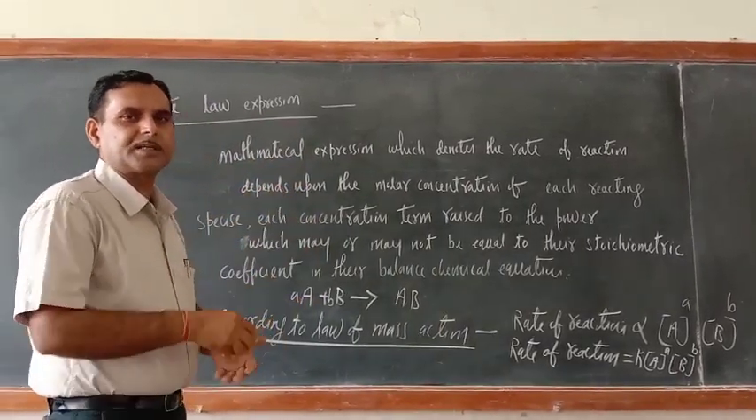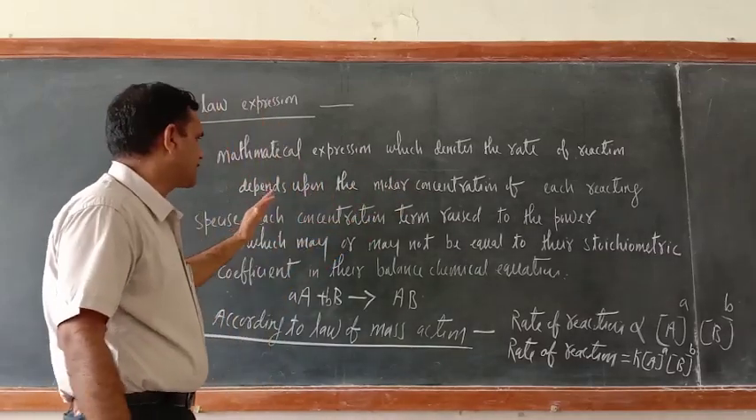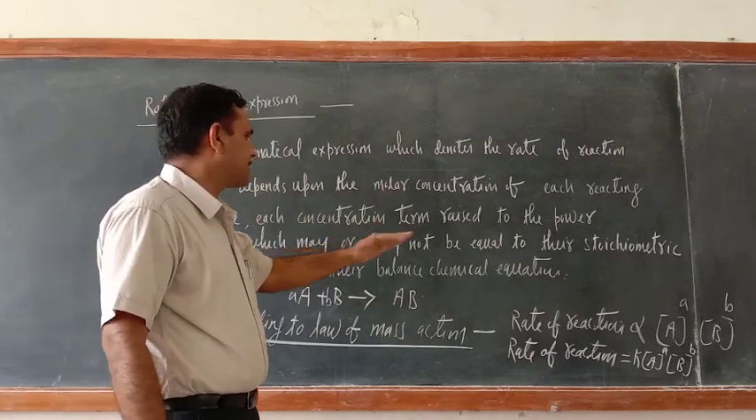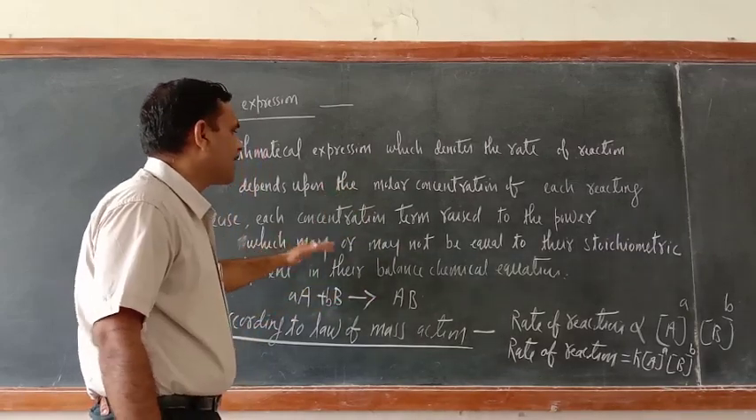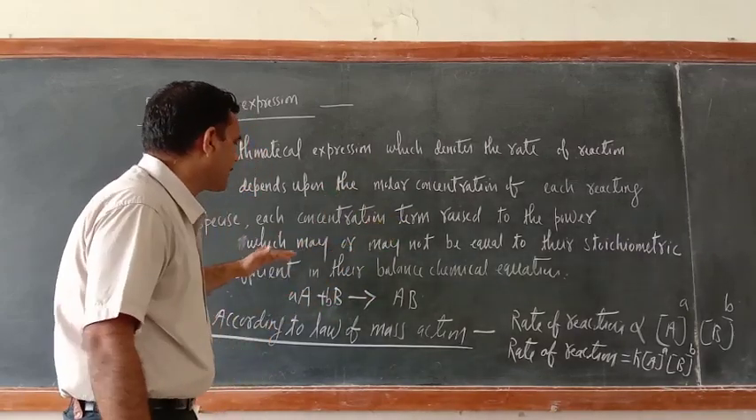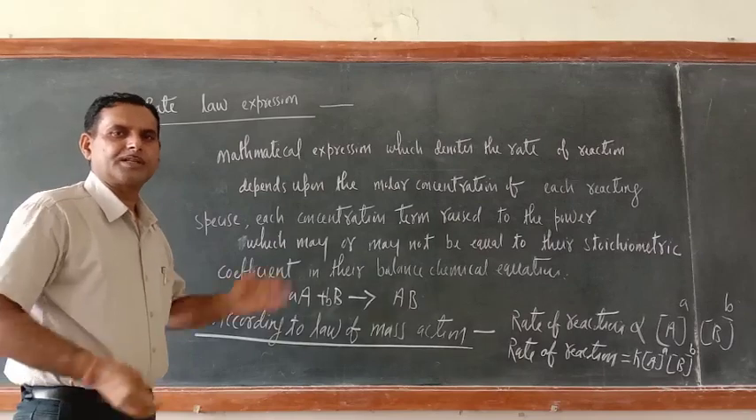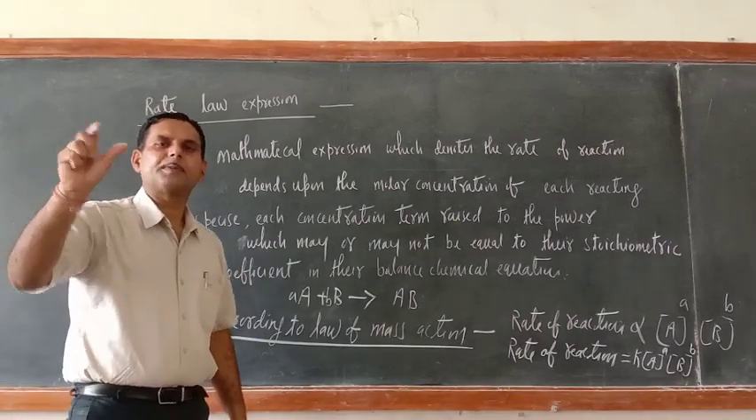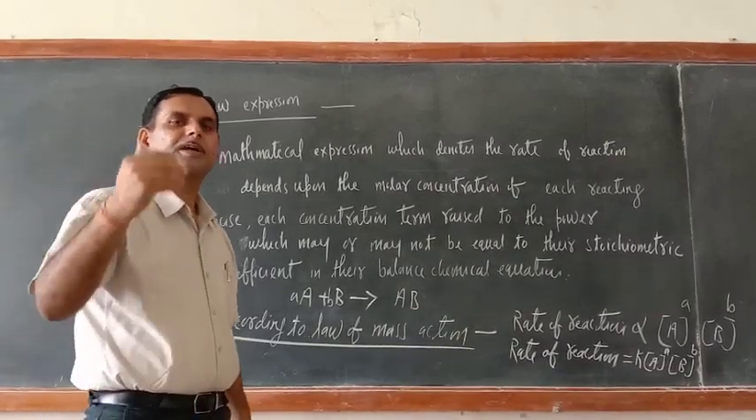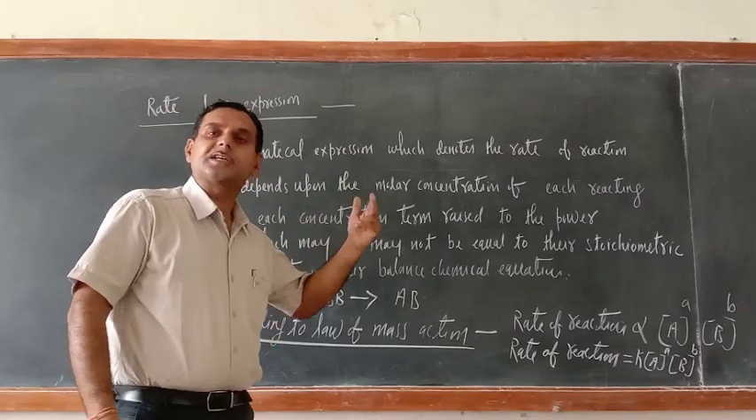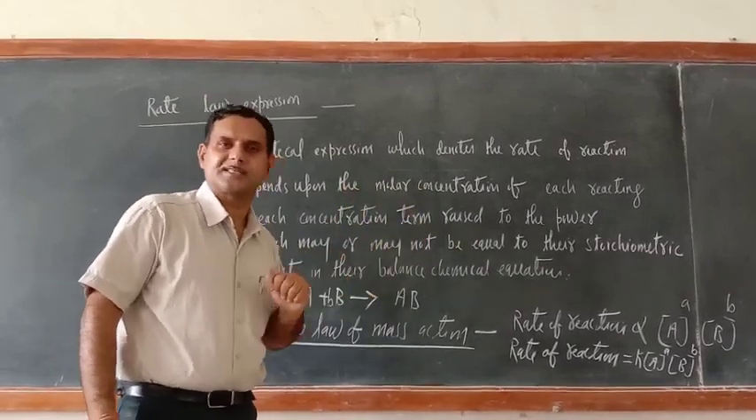The rate law expression is also a mathematical expression which denotes that the rate of reaction depends upon the molar concentration of each reacting species. Each concentration term is raised to a power which may or may not be equal to its stoichiometric coefficient in the balanced chemical equation. According to the definition, the law of mass action says the rate of reaction is directly proportional to the molar concentration of reacting species, and each concentration term is raised to a power which must be equal to its stoichiometric coefficient in the balanced chemical equation.